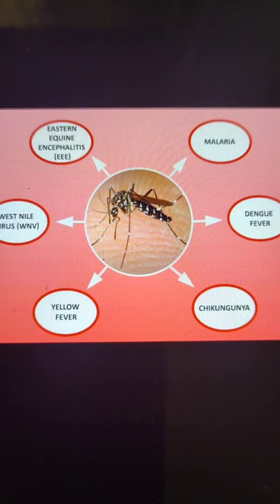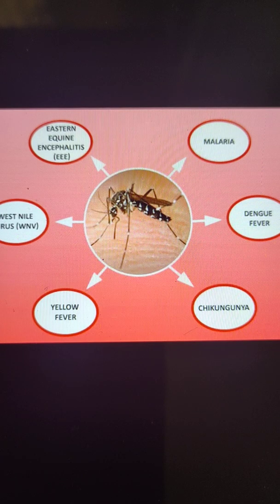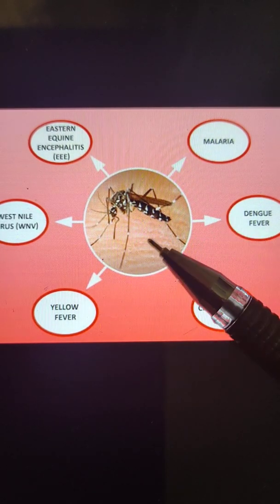Whenever a mosquito bites a person suffering from a disease like malaria, it sucks his blood and becomes a carrier of germs.